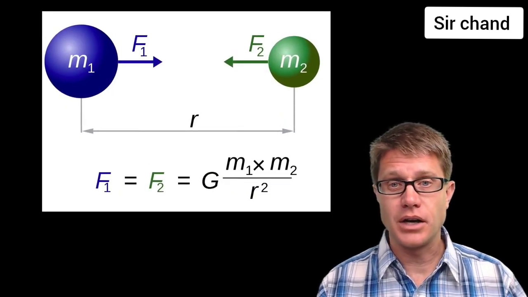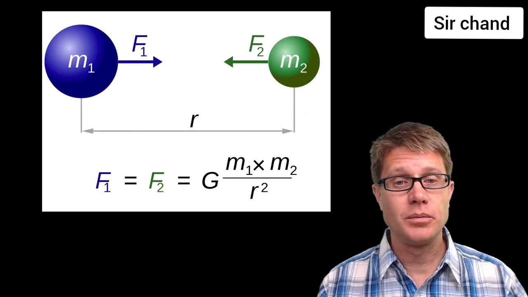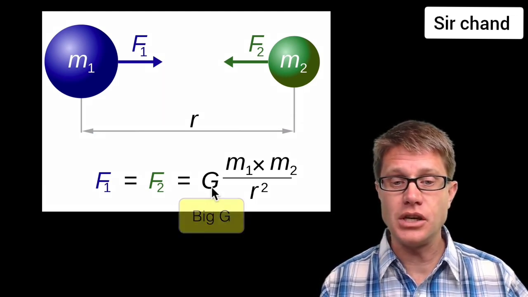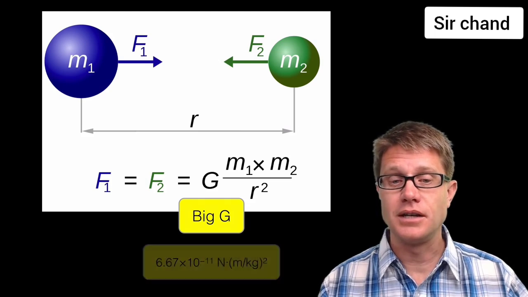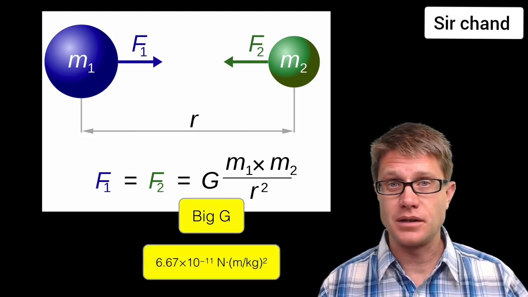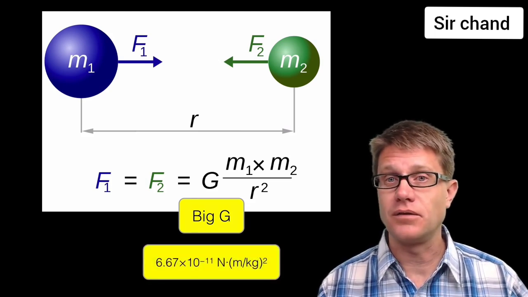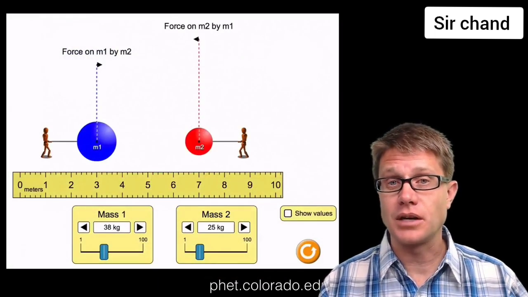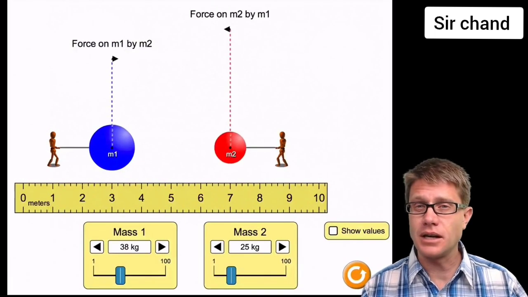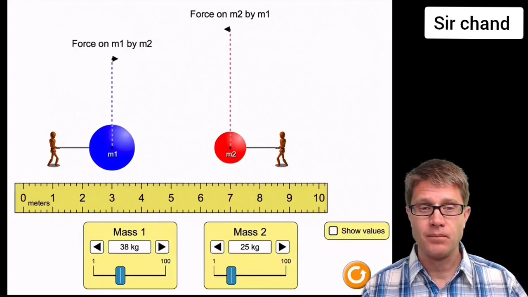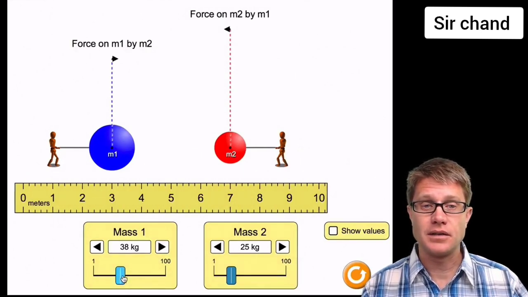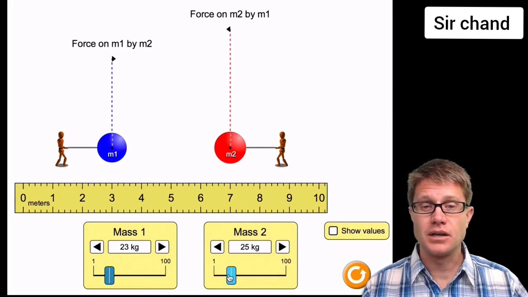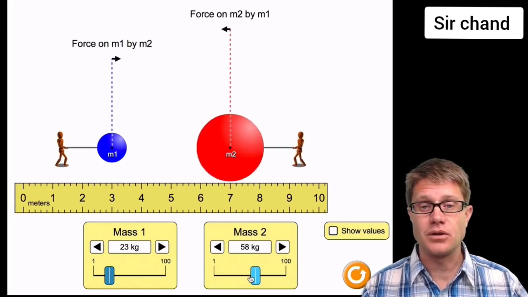If we have two objects, then the force is going to be equal between the two, and it's explained using this equation right here, where G, we'll refer to it as big G, is a constant, and it's worth memorizing. It's 6.67 times 10 to the negative 11th. And so what else do we have in this equation? It's the mass of the two objects and then the center-center distance. And there's a nice PhET simulation that gets at that. So if I have two objects like this, and I increase the mass on one, you can see the force is increasing on both of them, and the force is always going to be equal.